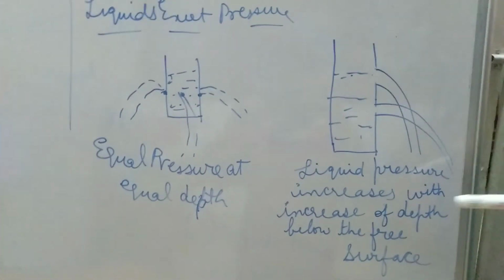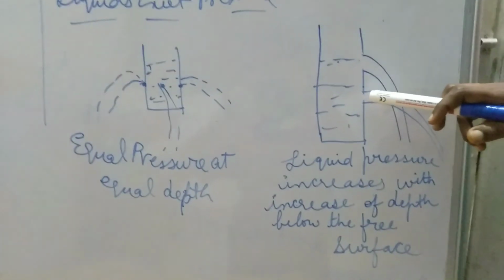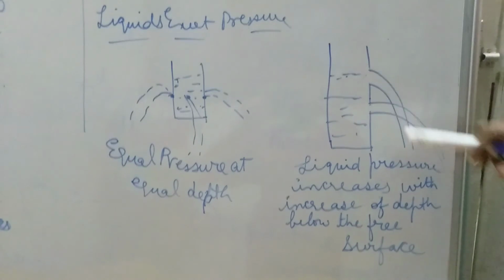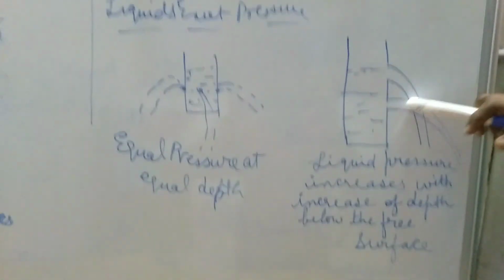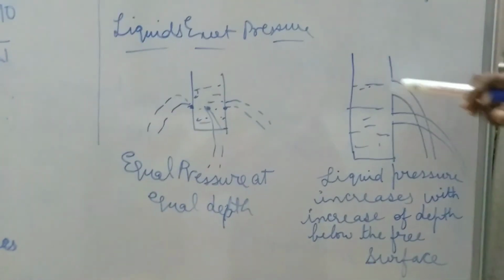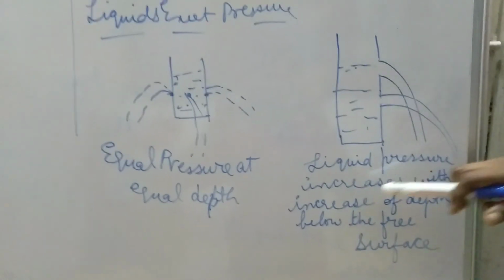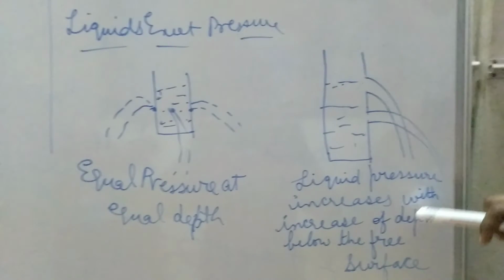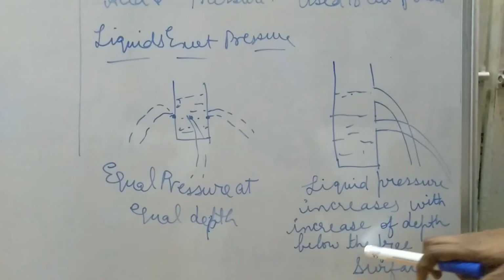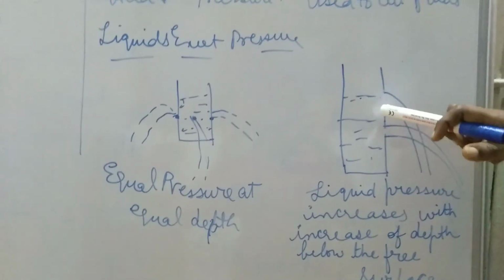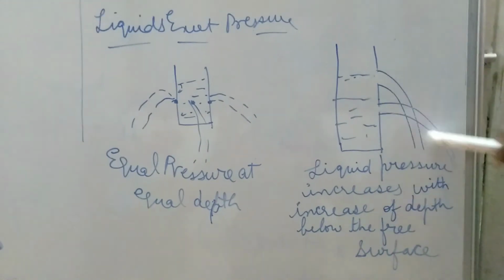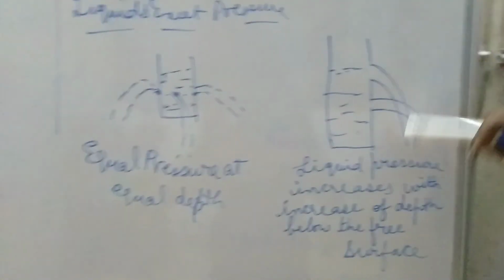Now second category, here I have taken 2 holes, one is here and the other one is here. Which one is having more pressure? The second one is having more pressure. It is going to a larger distance when compared to the first one. So liquids exert pressure. Liquid pressure increases with the increase of depth below the free surface. As the depth is increasing, the liquid is moving to a longer distance when compared to the lesser depth.